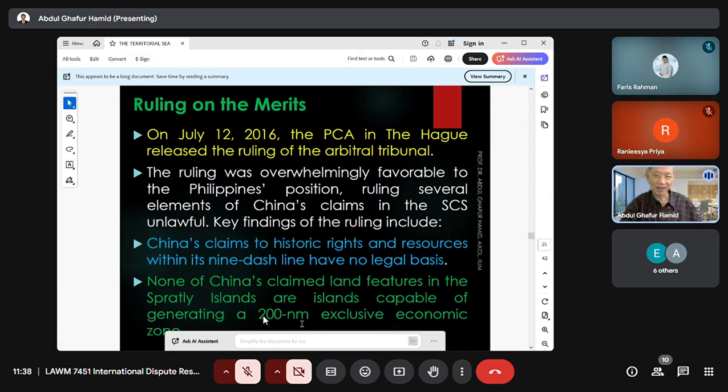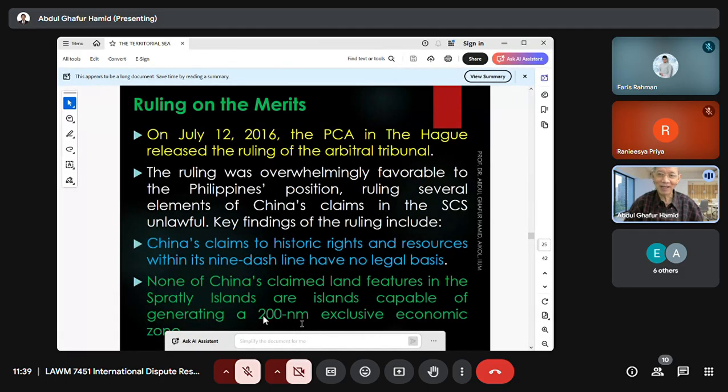Some are rocks only, or even low tide elevations, and China later changed the position by means of land reclamation, upgrading them artificially to become islands. But according to the law of the sea, an island must be a naturally formed area of land. It must be natural. Artificial islands have no rights at all under international law. You cannot claim maritime zones or maritime entitlements from artificial islands.